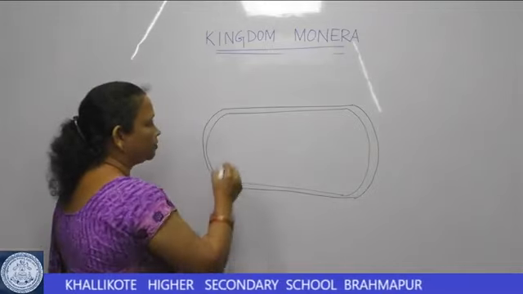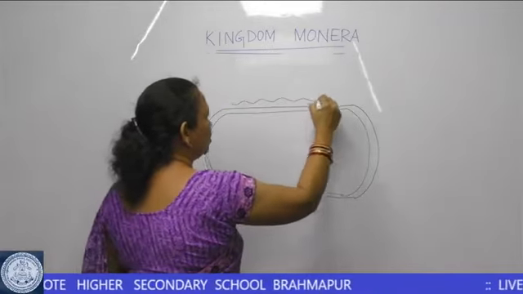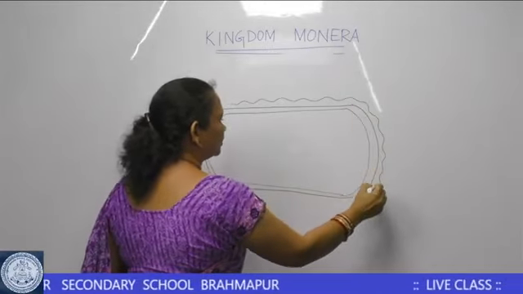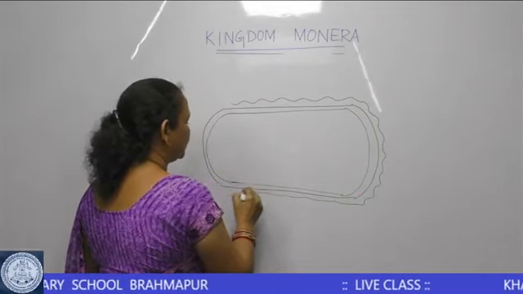In some of the bacteria, the cell wall may have an outer layer which is called the capsule layer.